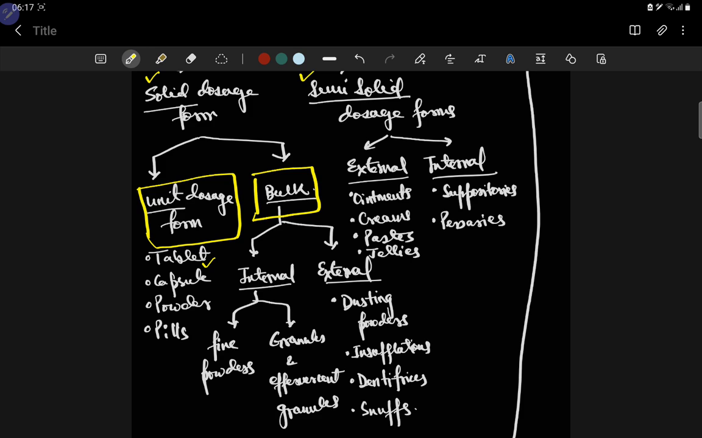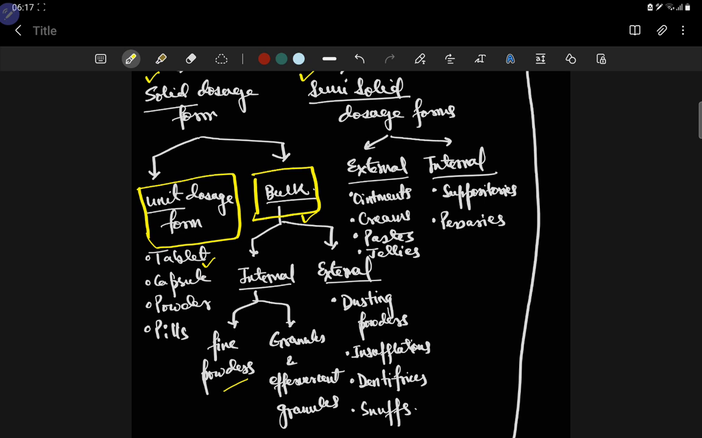In bulk dosage form, it will be given, for example, in powder form. It will be given to the patient to take twice a day, thrice a day, but the amount of the drug is not fixed. It is given in bulk, so bulk dosage form.